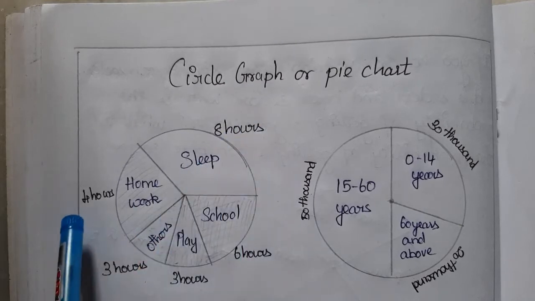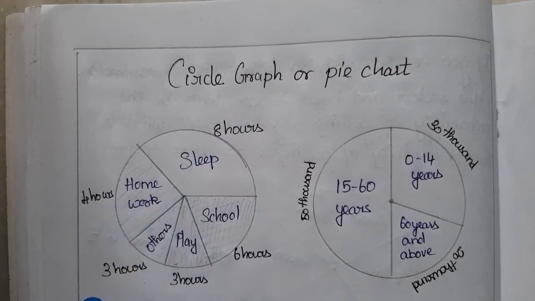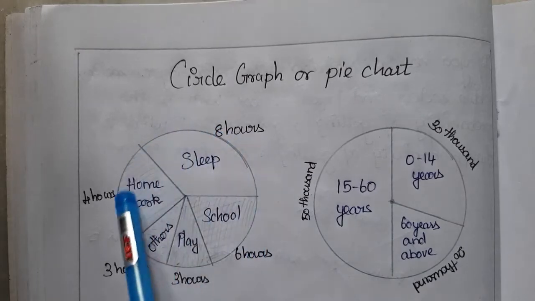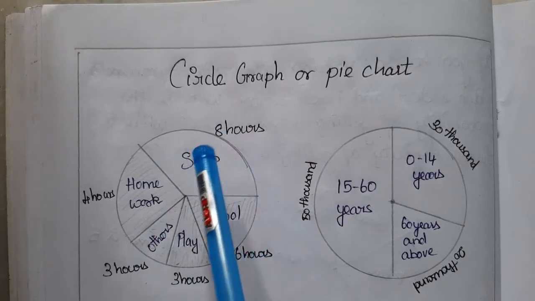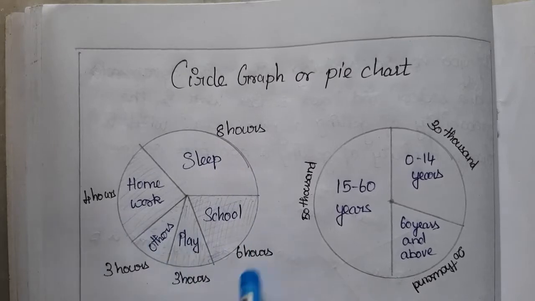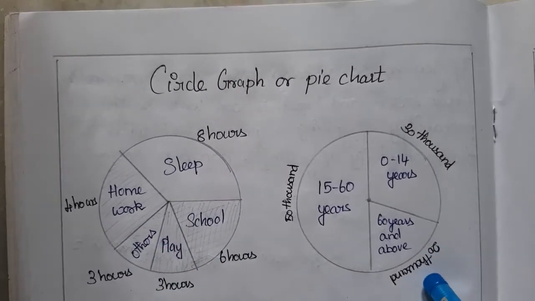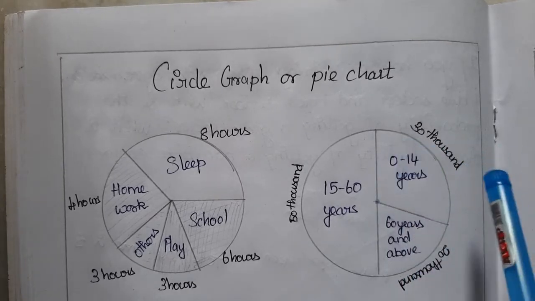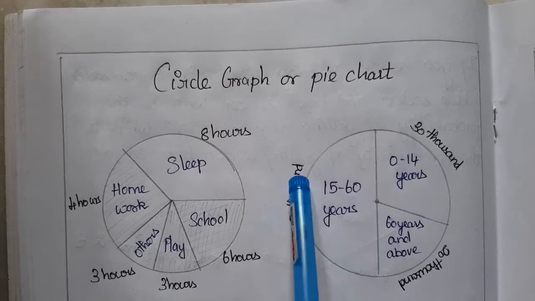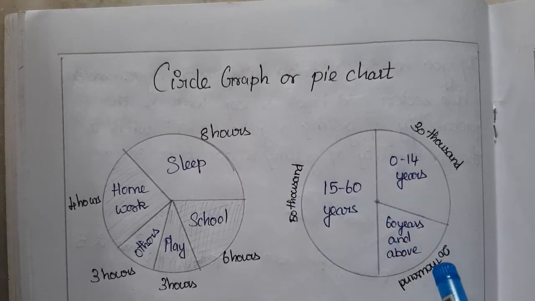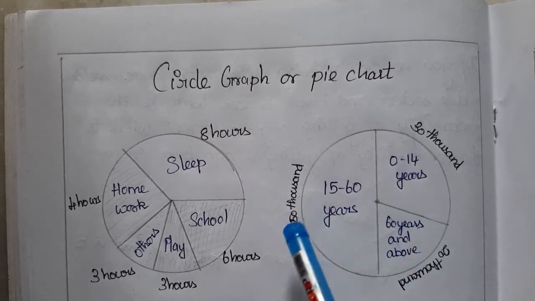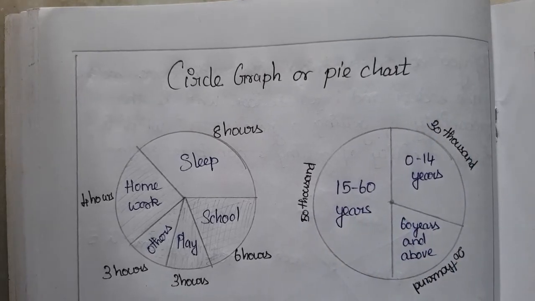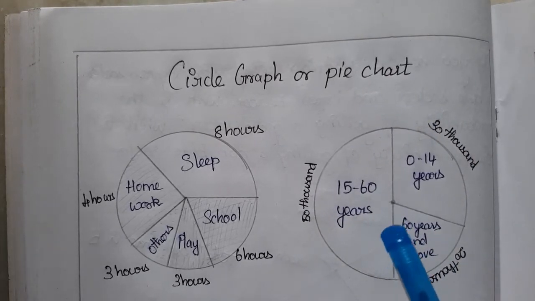8 hours of sleep, 4 hours of homework, 3 hours spent for other works, 3 hours for playing, and finally 6 hours for school. So we have split the 24 hours into these 5 things, right? The same, this is an example for populations. 30,000 people are in 0 to 14 years, 50,000 people are in 15 to 60 years, and 20,000 people are 60 years and above.